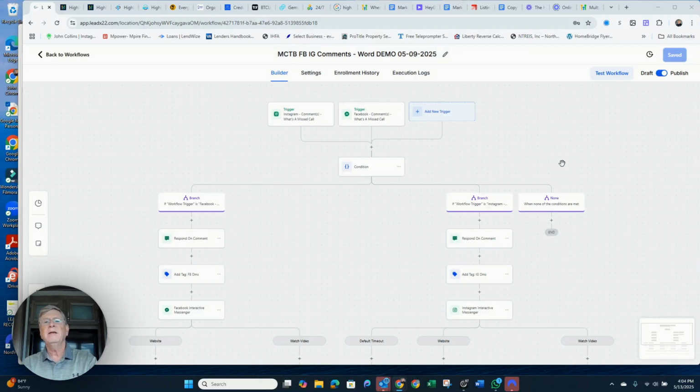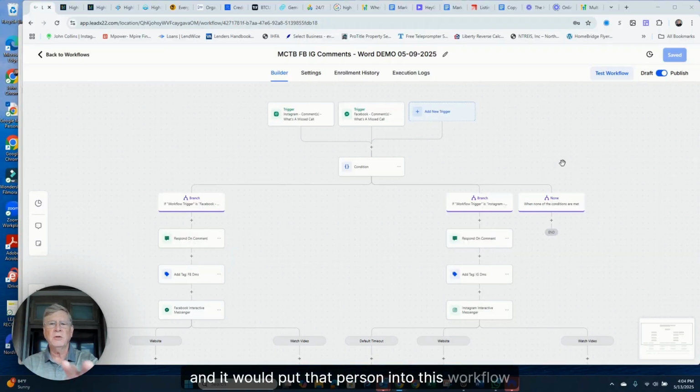And then Go High Level would automatically pick up that word, that keyword, and put that person into this workflow and take them down a certain branch and through certain steps. And by doing this, you can collect information from these individuals and hopefully turn them into clients and customers.